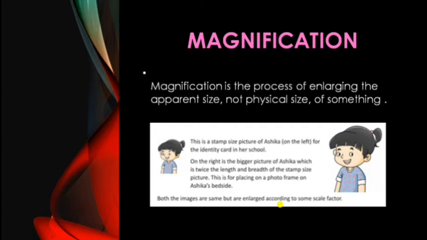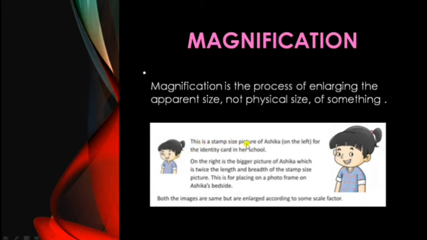So when we talk about magnification, what is it? Magnification is the process of enlarging the apparent size, not the physical size, of something. Means whenever you take an object and it is enlarged or reduced, enlarging is done, it means you are magnifying it. It has no relation with physical size. So that is magnification. Here one example is given. You can make a view on this picture.